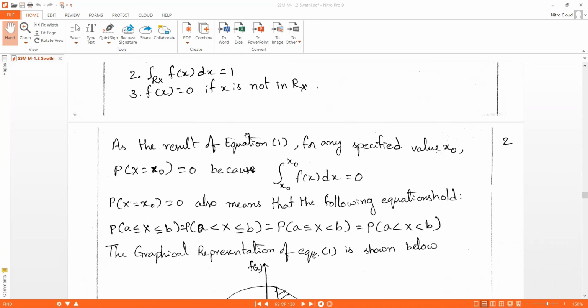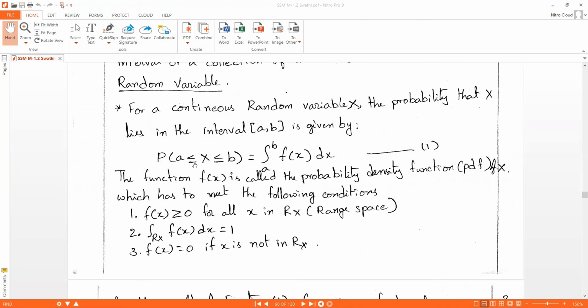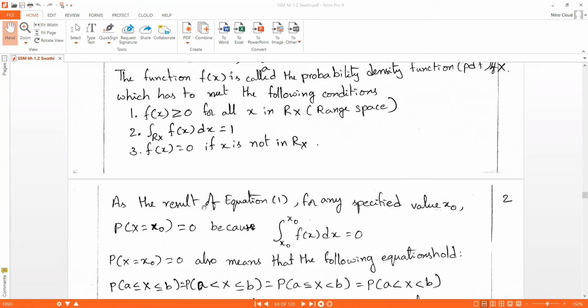As a result of equation 1, here equation 1 is P(a ≤ X ≤ b) equal to the integral from a to b of f(x) dx. As a result of this equation, for any specific value x0, P(X = x0) is equal to 0, because the integral from x0 to x0 of f(x) dx is equal to 0.